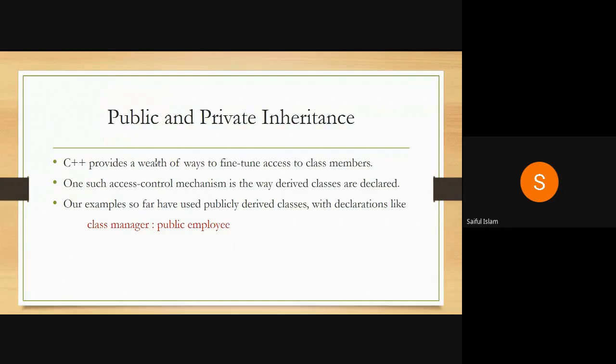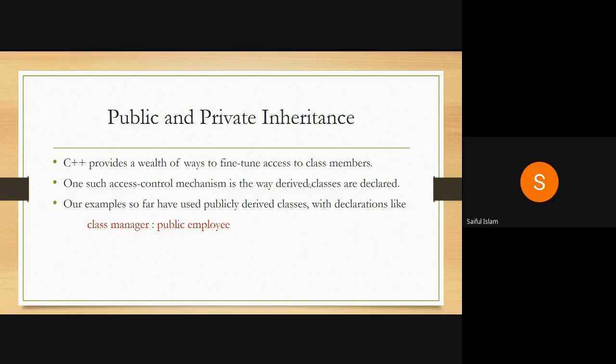So today we are going to discuss public and private inheritance. What is this public and private inheritance? It means how to derive a class from a base class. C++ provides a wealth of ways to fine tune access to class members. Initially we have seen data hiding. Now when we are deriving, we declare it either public, private or protected. In general, we use public and private. I haven't seen an example right now where we use protected, but protected is also a possibility.